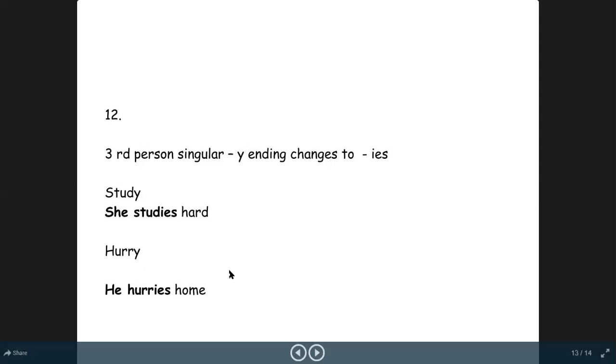For example, the verb is study. Study ends at y, so it will change into studies. He studies English or she studies English. Similarly, hurry. Hurry will change into hurries. Okay, so this you have to keep in mind. Whenever a verb is ending at y, you have to change it with ies.